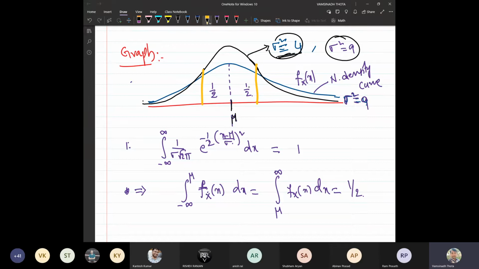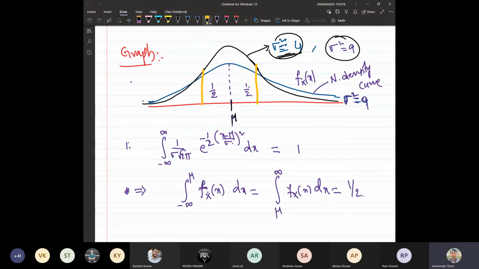And when sigma square is equal to 9, the area is less. Which means the maximum probability happens when sigma square is equal to 4, which basically gives us that the maximum successful events are happening near to the mean. But when the variance is 9, it is a little far. The data has been spread. Look at the shape of the curve. Here the slope is very high, and here the slope is not that high for the sigma square is equal to 9 case.